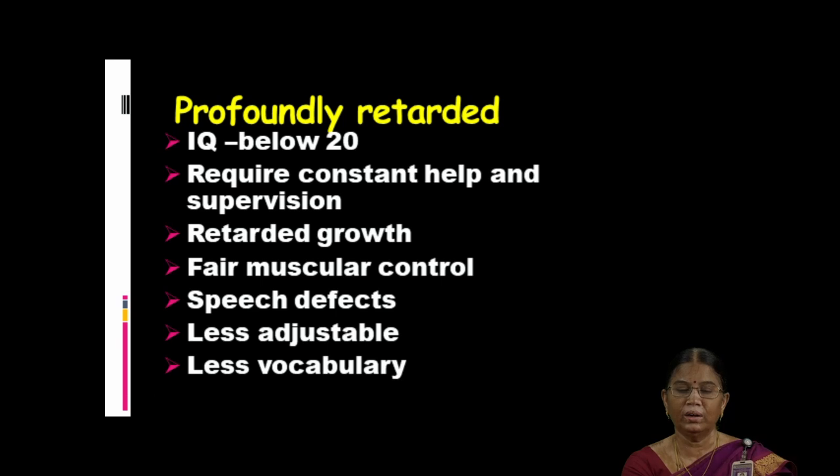Profoundly retarded children. IQ might be below 20. So they need continuous help and supervision. If supervision is not there, they may misbehave. Physical growth is also retarded. Poor muscular coordination. They may have speech defects. They may not be in a position to adjust with others. So they have less vocabulary, so poor communication.